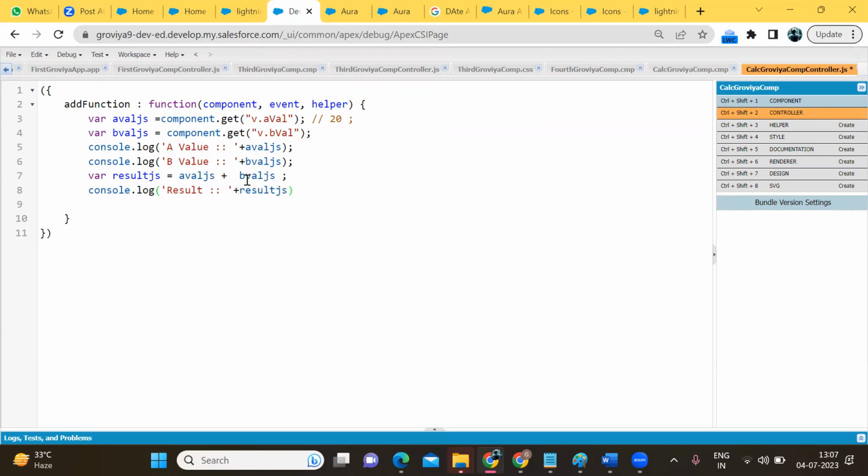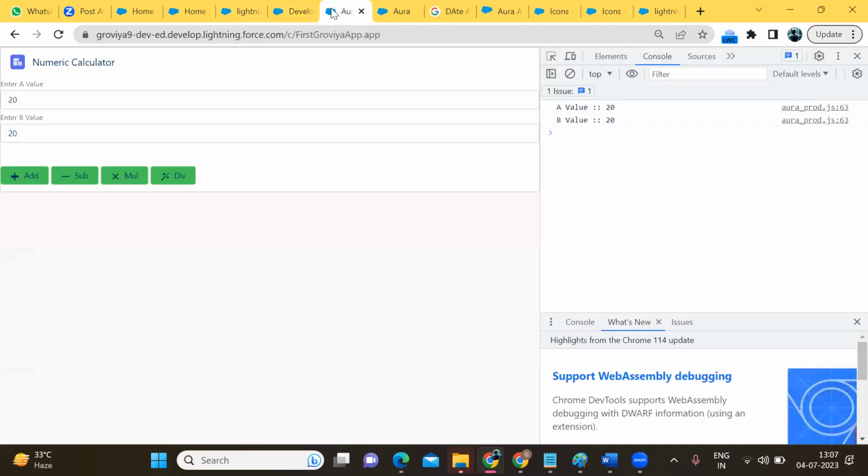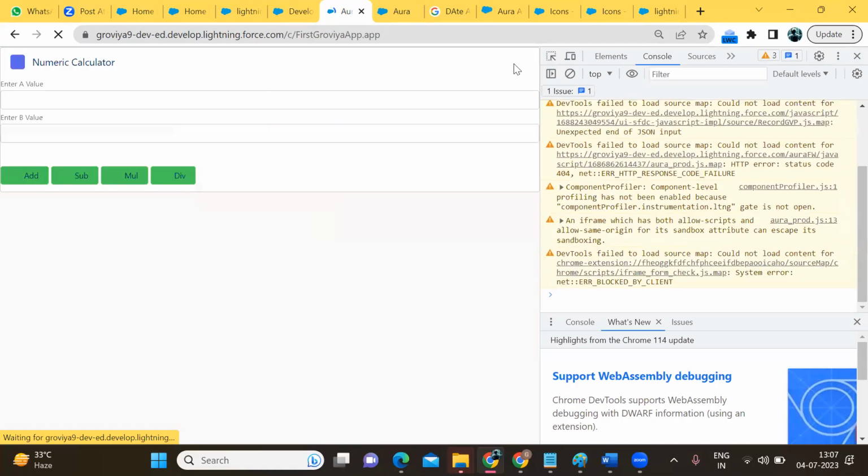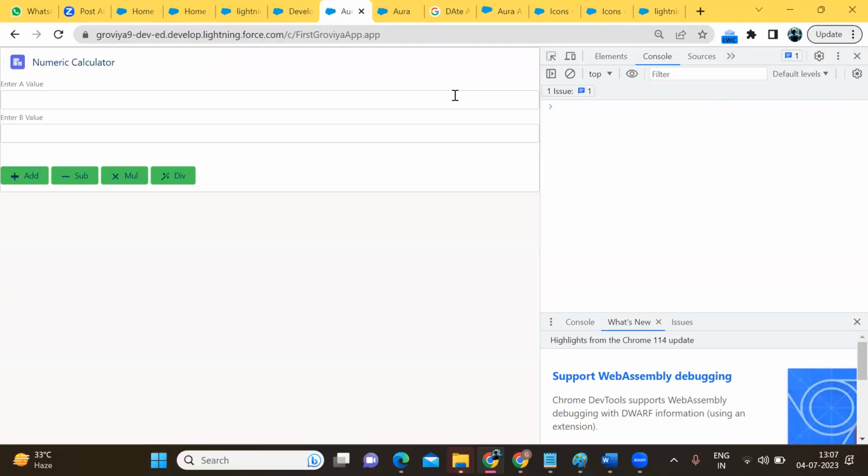So third variable which I have created, JS, I'm going to write it. Now we are checking whether the value is coming or not, whether the result is coming or not on click of the button. So again go to the code, refresh it, clear the logs, 10, 20. Add button, data is coming, 10, 20.